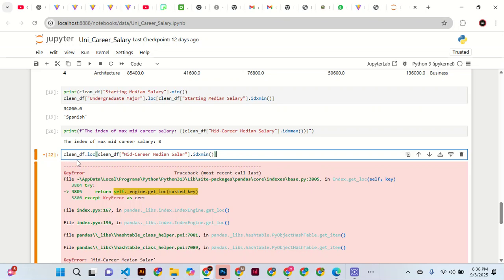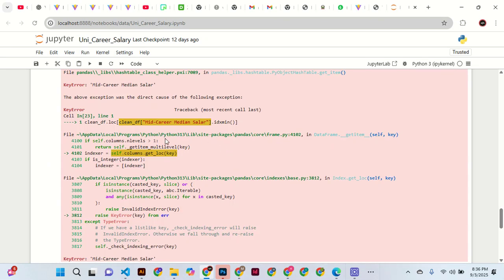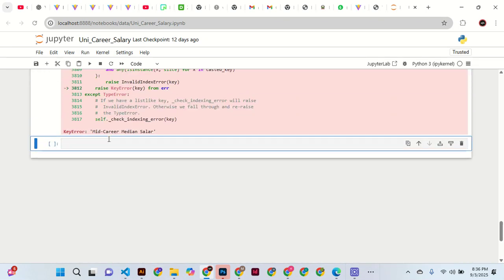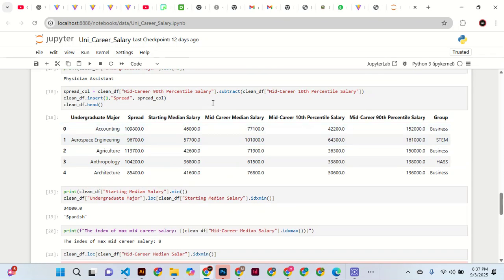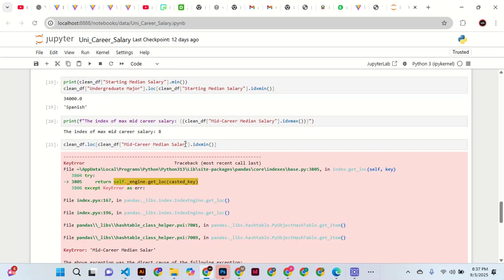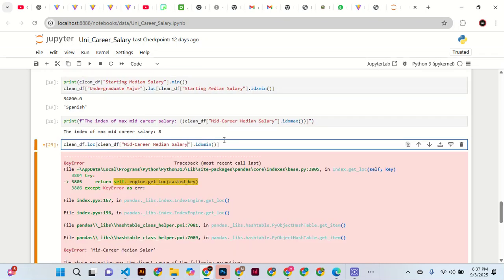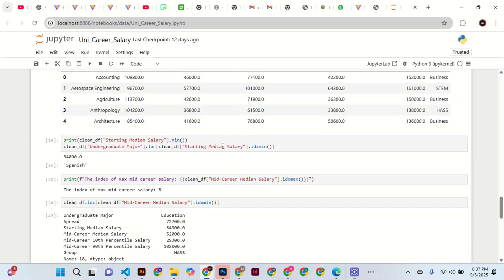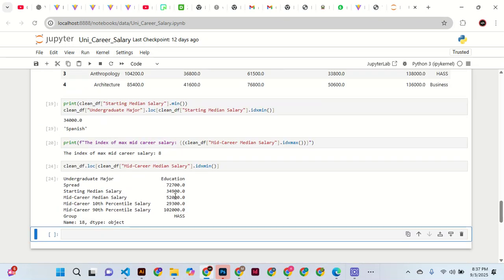So like clean df dot log clean df the career earlier, and we check again. Control enter. There's still another one. Mid career salary is a typo. Salary. Yeah, there was a typo. Then we can control enter again, and you can get the results here.